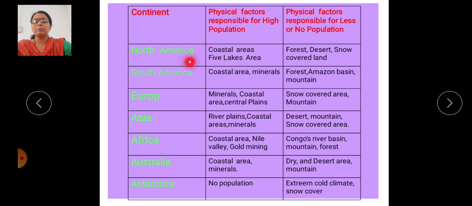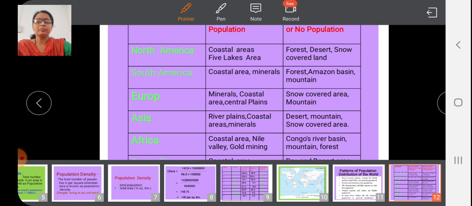So North America, South America, Europe, Asia, Africa have high density regions as well as less populated regions due to the physical factors. Okay, in this way we can discuss the population pattern.